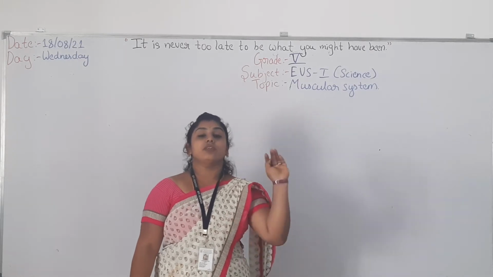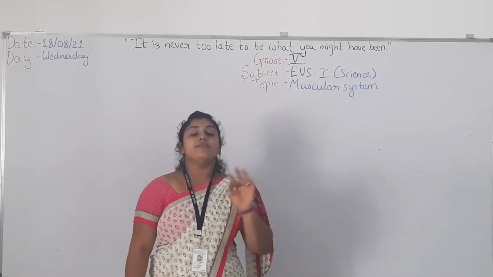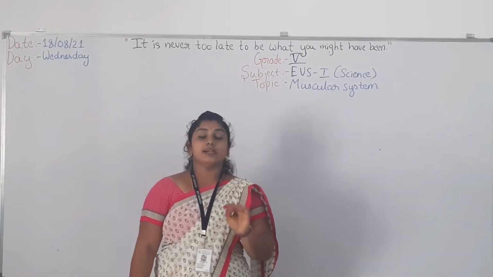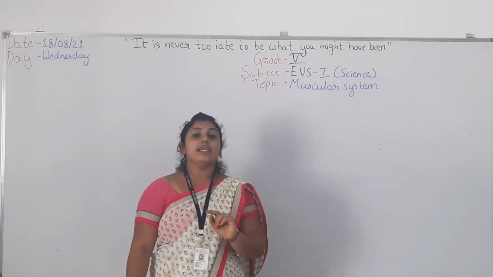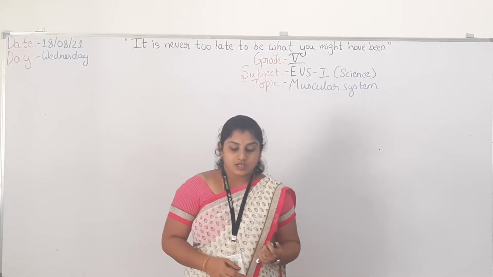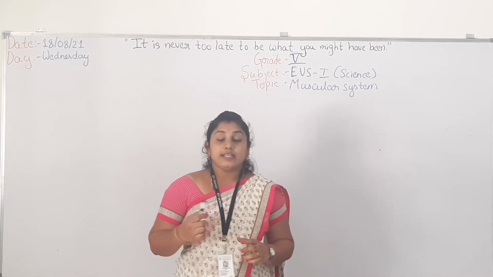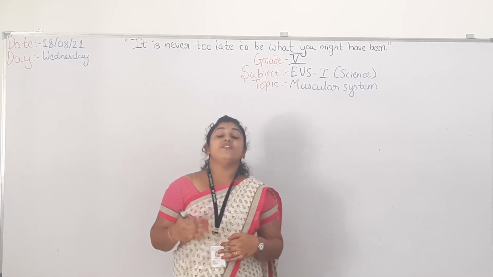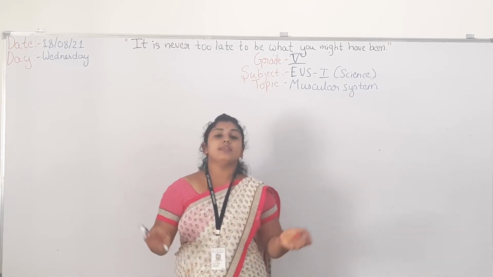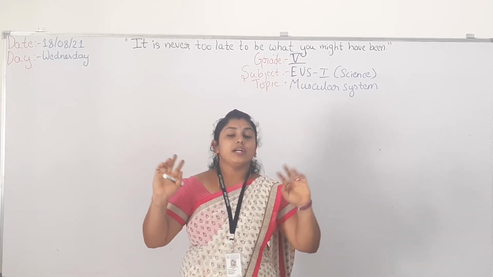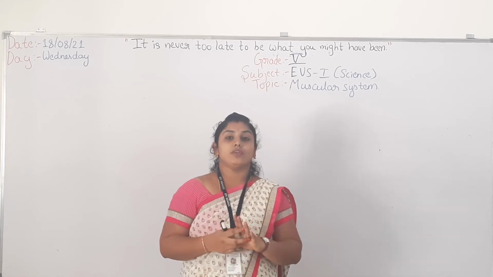For the movement of a body, we need muscles. Okay, the muscle. Because of the muscle only, the body moves. So, the main function of the muscular system is the movement of different body parts. Without the muscle, we can't move even a single body part.